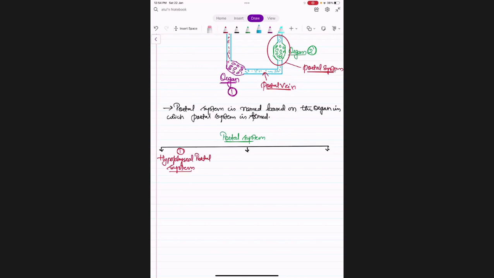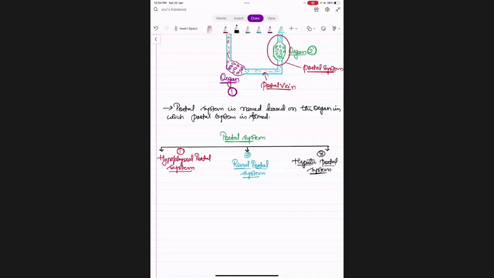Okay, second, renal portal system. And the third, hepatic portal system.